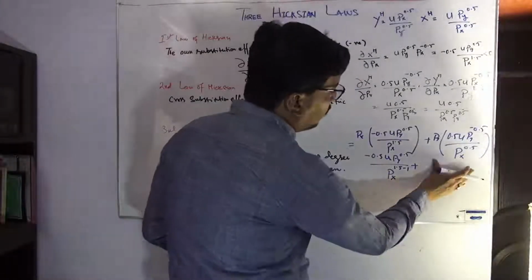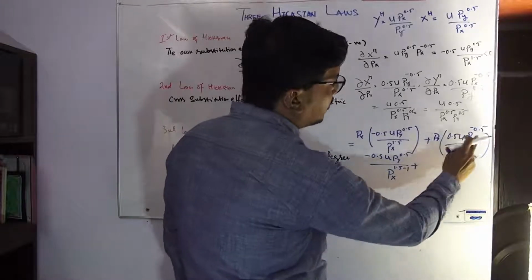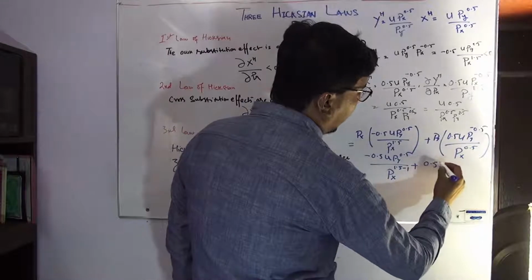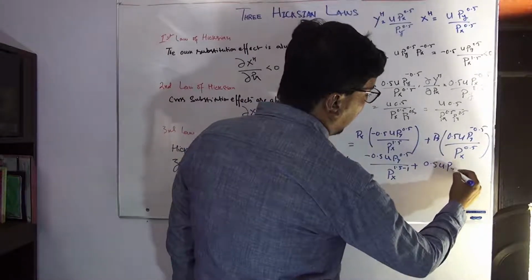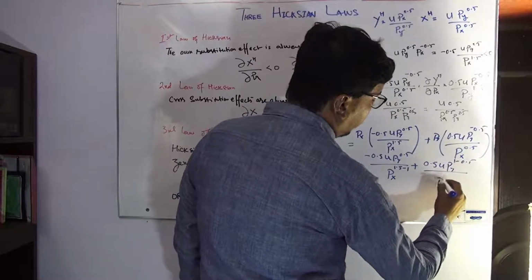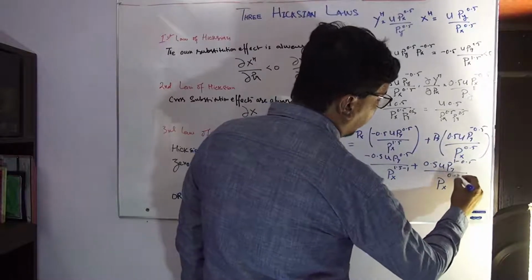Now we move on to this term, with py power 1 minus 0.5, and in the denominator x power 0.5.